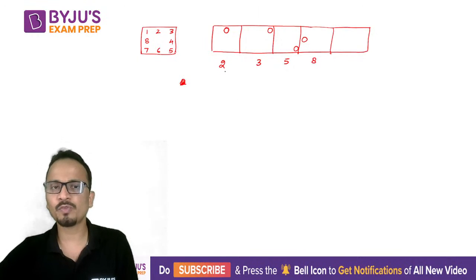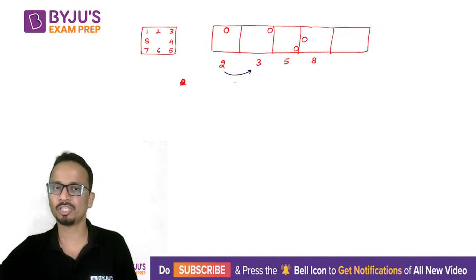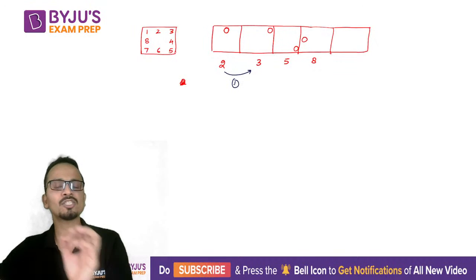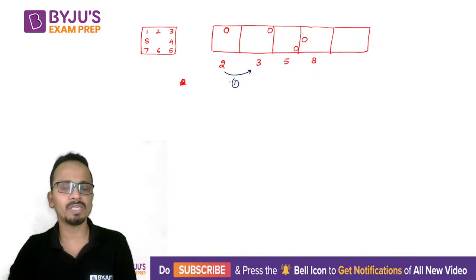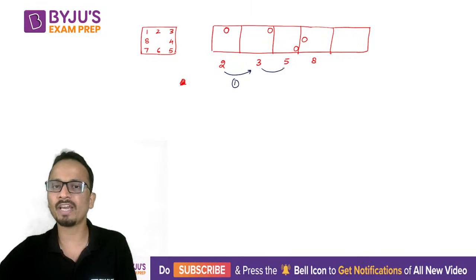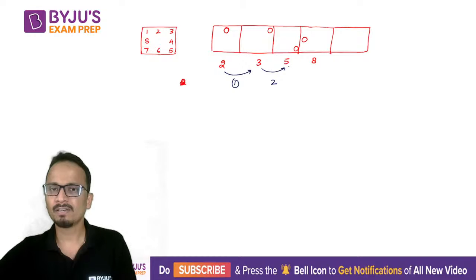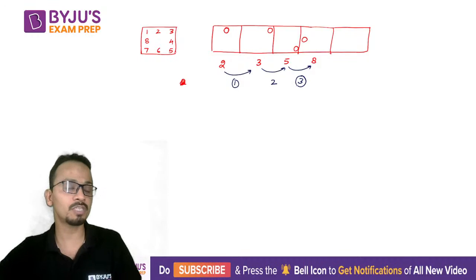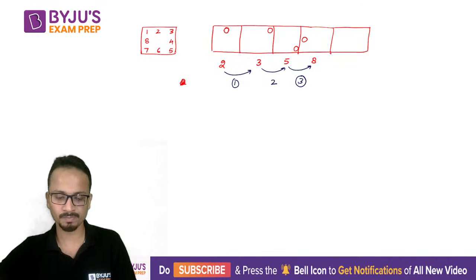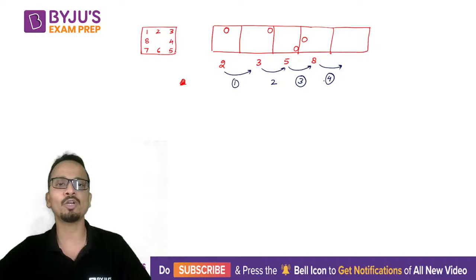Okay. Now from first figure to the second figure, there is a movement in the clockwise direction by one position. Okay, so from position number 2 it has gone to position number 3. Second position se third position pe chala gaya and it is moving in clockwise direction. Okay, then from 3 to 5, there is a shift of 2 places. Okay, again in the clockwise direction, right? Then from 5 to 8 there is a shift of 3 positions again in clockwise direction. All right, now from here to here there should be a shift of 4 positions in the clockwise direction.